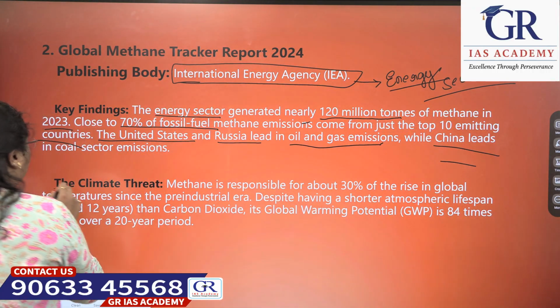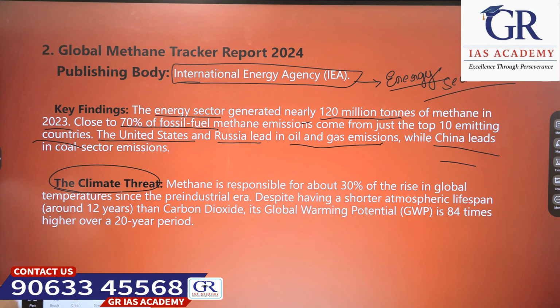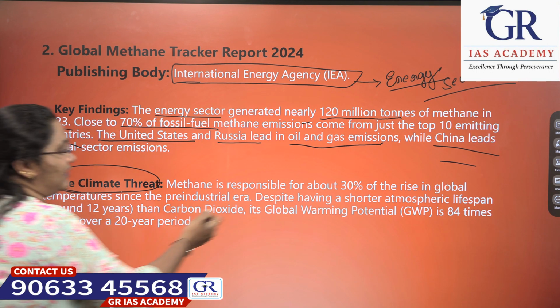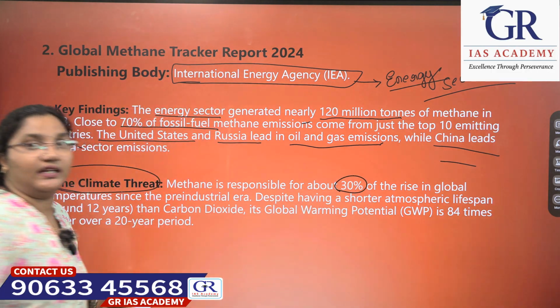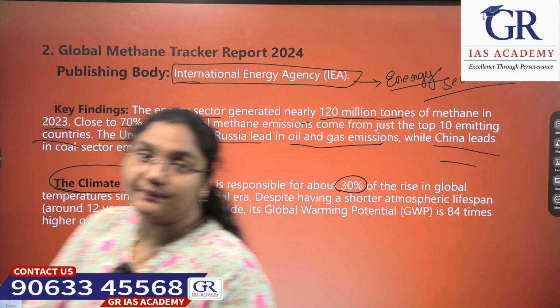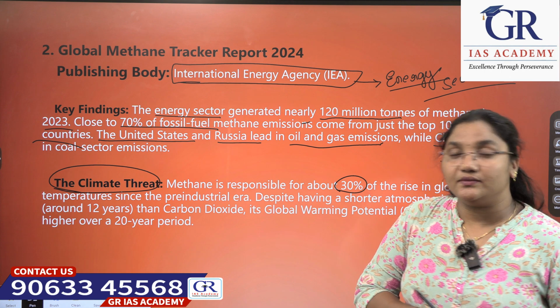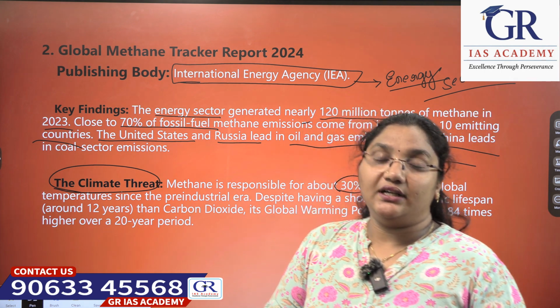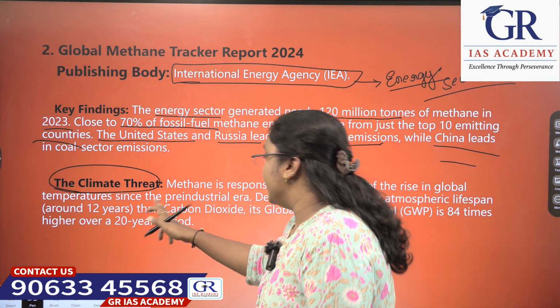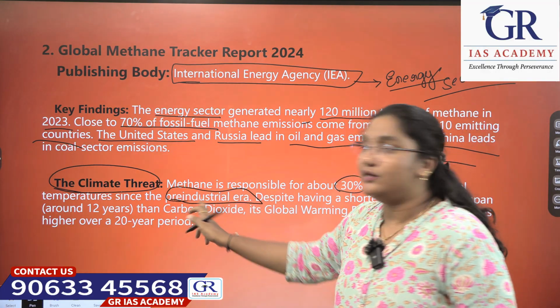What is the climate threat of methane? Methane is responsible for about 30% of the rise in global temperatures. Basically, methane contributes 30% of the global temperature rise since the pre-industrial era.